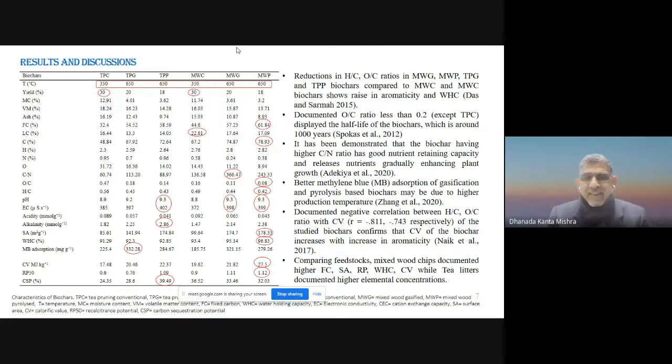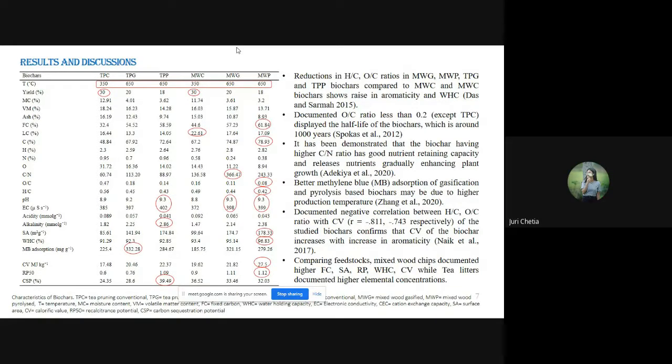Comparing the feedstocks, mixed wood chips documented higher fixed carbon, surface area, recalcitrance potential, water holding capacity and calorific value, while tea litter documented higher elemental concentrations.